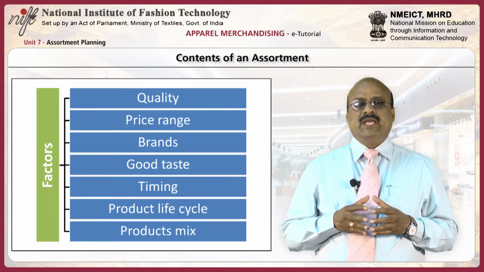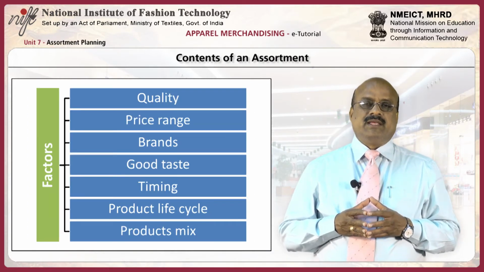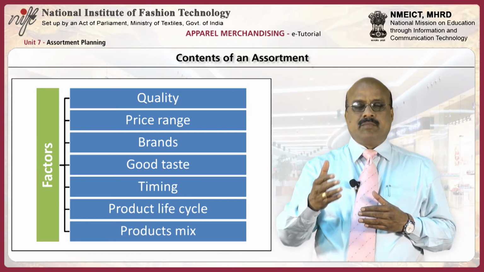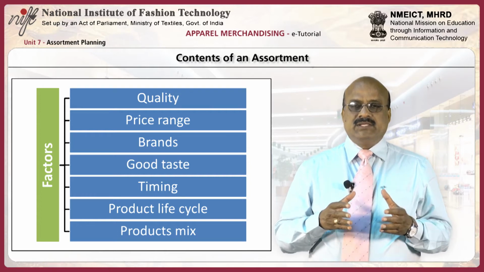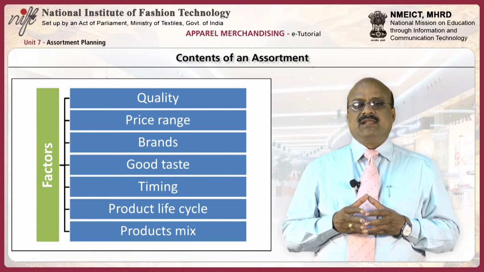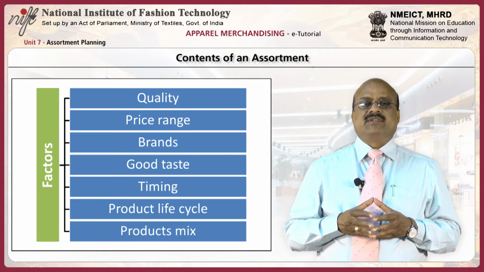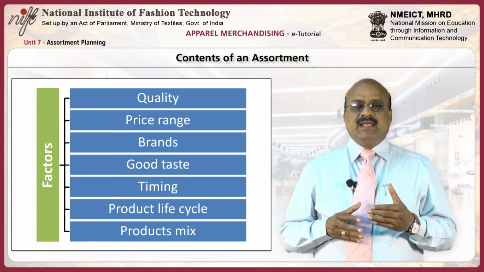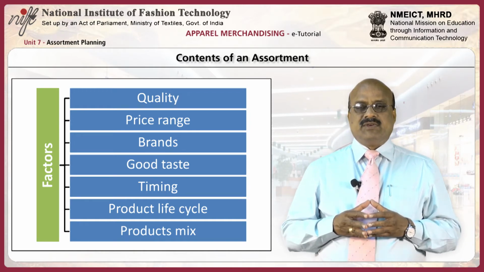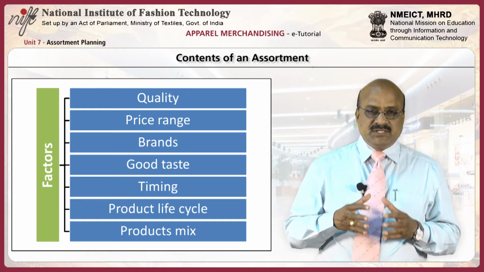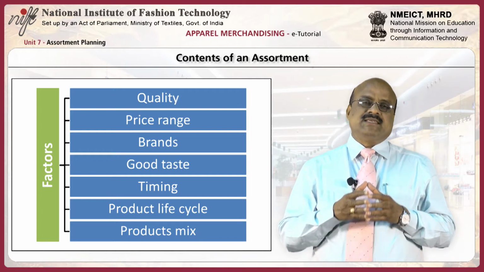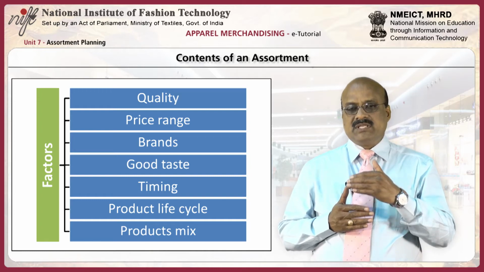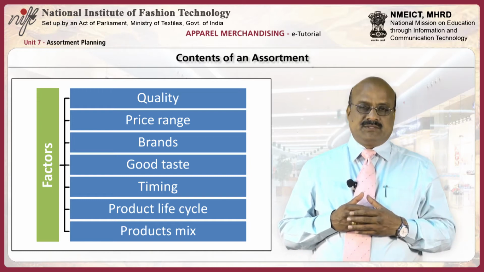So, what should a well-planned assortment contain? Factors such as quality, price range, brands, good taste, timing, product life cycle, and product mix affect assortment planning. Since no one retail store can carry all products available in the marketplace, decisions about which merchandise assortment to carry are not left to chance but are based on a number of important factors.